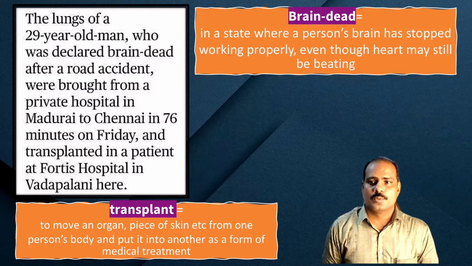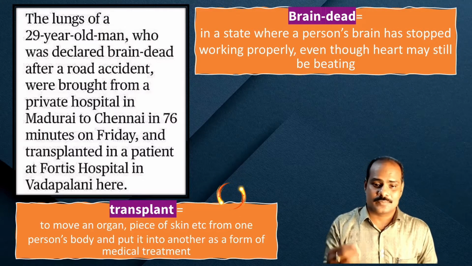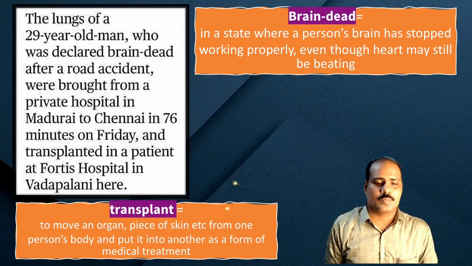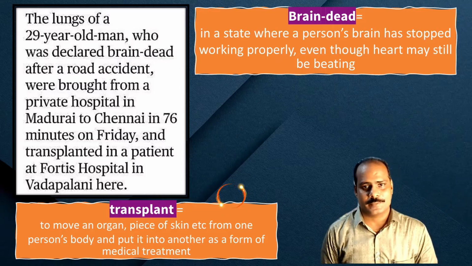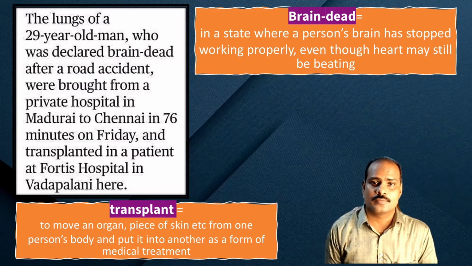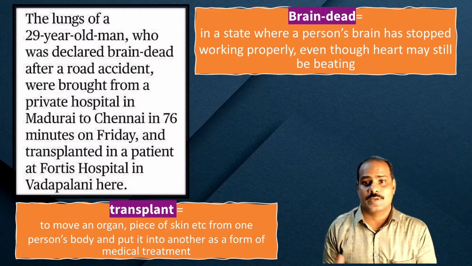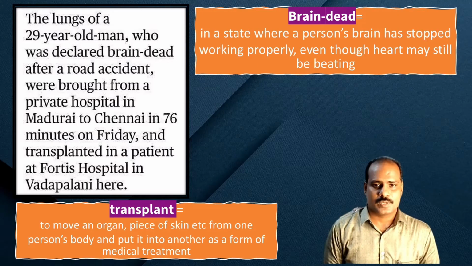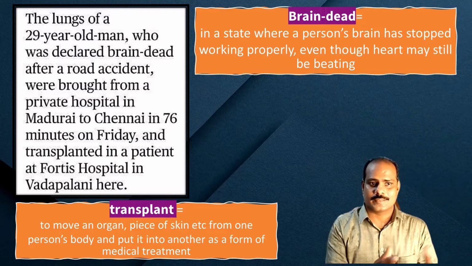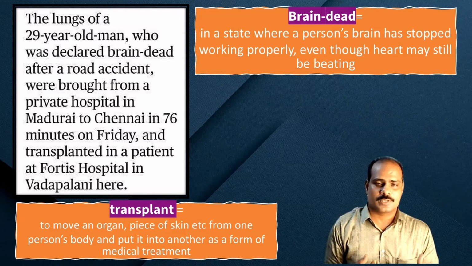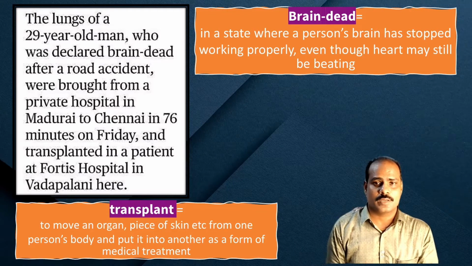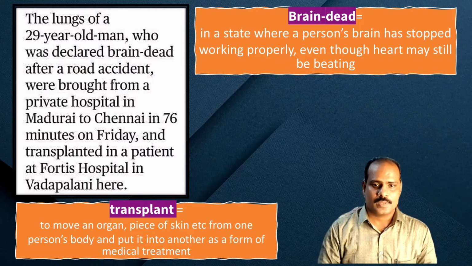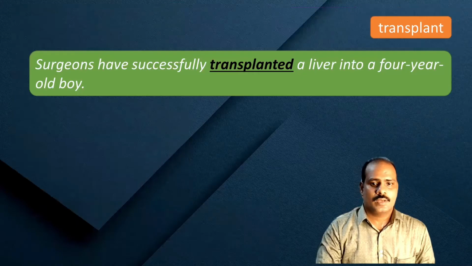Transplant. To move an organ or a piece of skin from one person's body and put it into another as a form of medical treatment. That is transplant, and the noun form is transplantation. Okay, that is it, moving an organ. Here, lungs were moved from one person's body to another person, from a brain dead person's body to another person. Okay, let's move further and then see what we have.